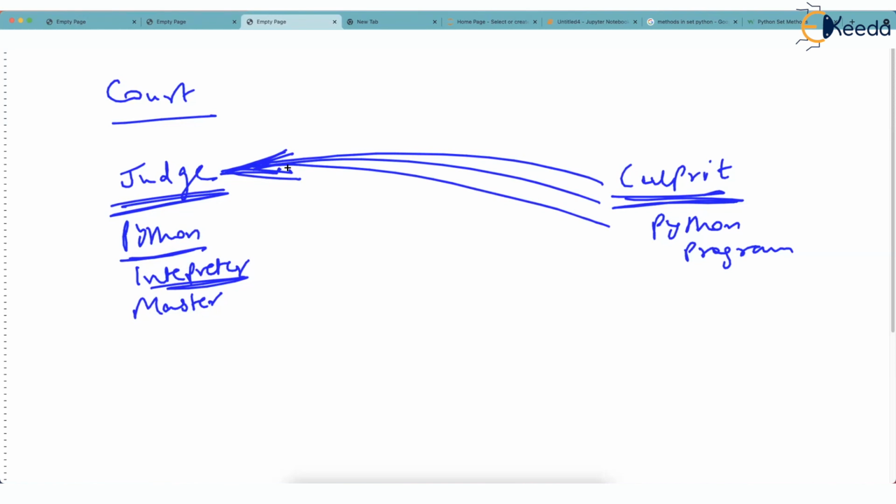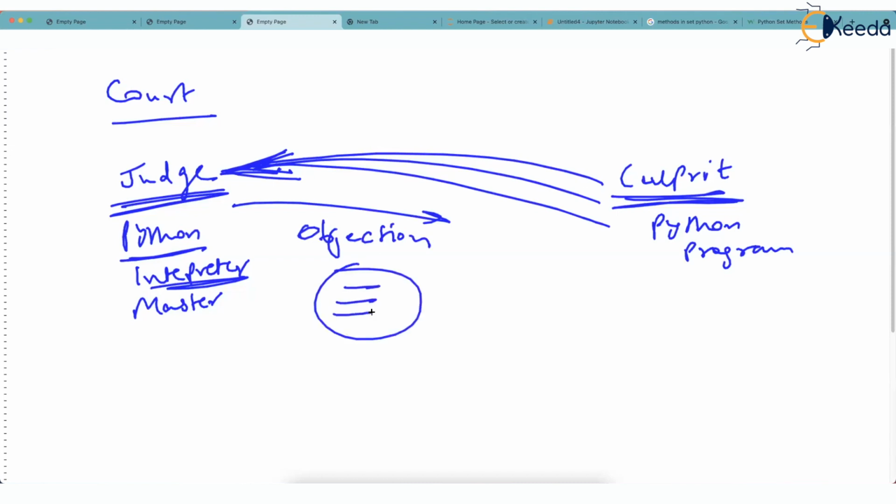Look, I am not able to interpret this. I am not able to execute this. What you are saying is senseless. So what judge does? Judge will take an objection, isn't it? Objection. It will create an object, fill the error in that object and throw it back to the thief. Now, it is responsibility of this person who is standing in the court to catch the object, to open the object, to see what the mistake is, and to take some alternative steps. And what if culprit doesn't do it? Then the trial will simply stop.